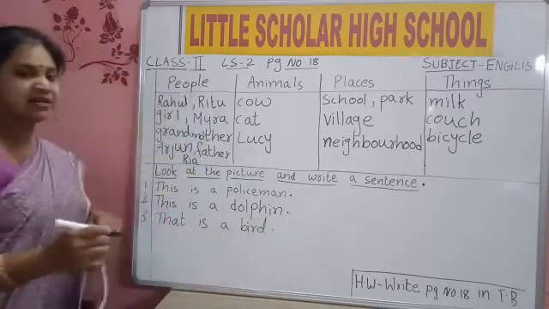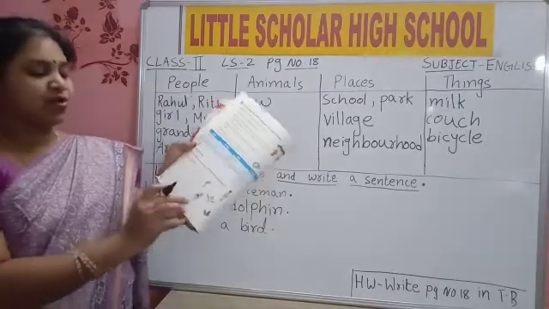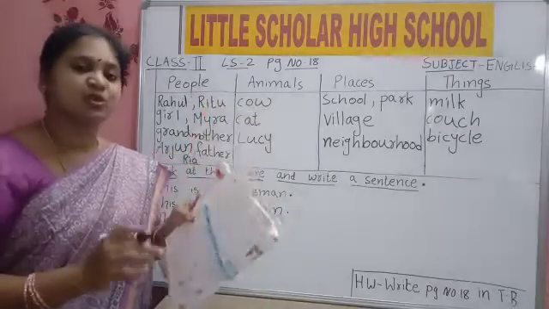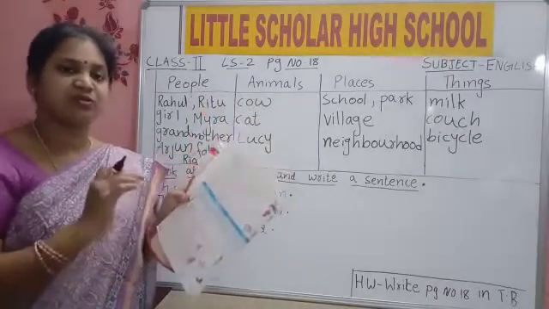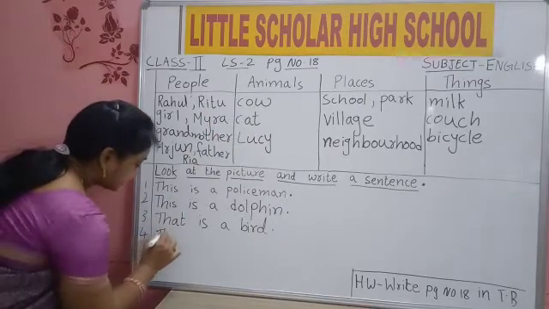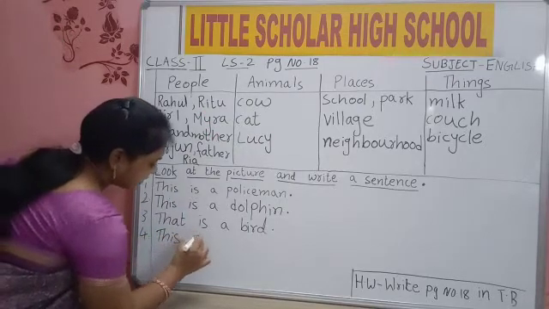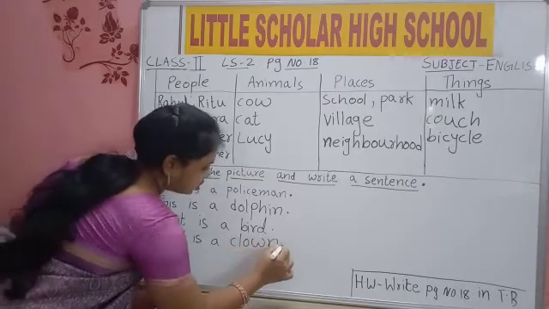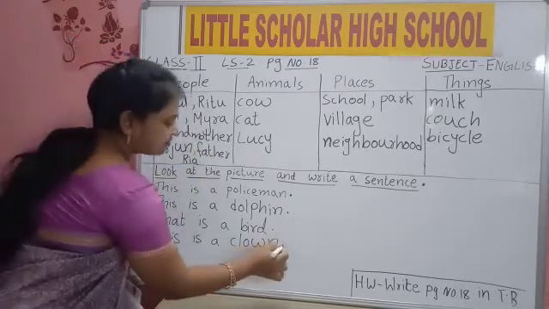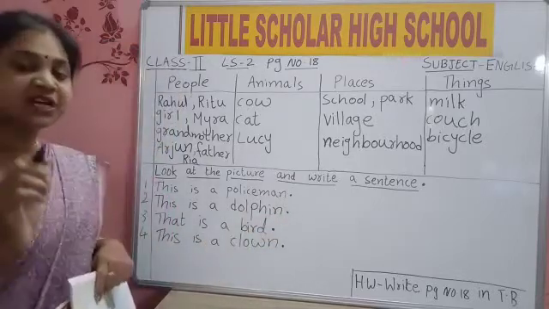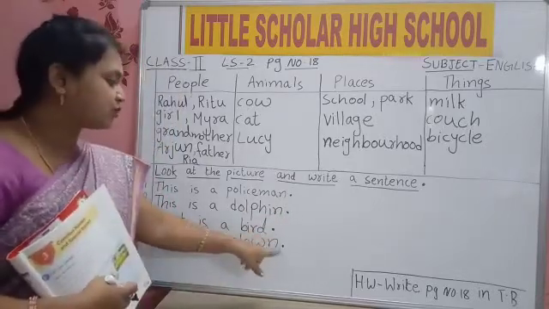That is a bird. Now fourth one. Who is he? Clown. Joker. So this is a joker. So we will write this is a joker. T-H-I-S, this. I-S, is a C-L-O-W-N, clown. Clown means joker. And after completing the sentence, you should put a full stop.